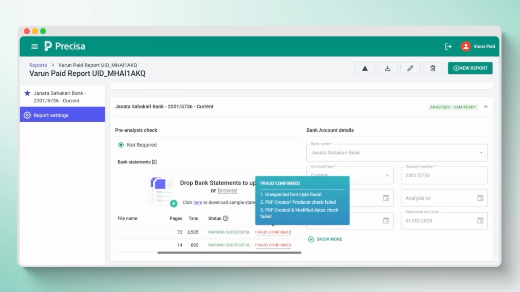Similarly, you can check the authenticity status for your uploaded reports on the platform.